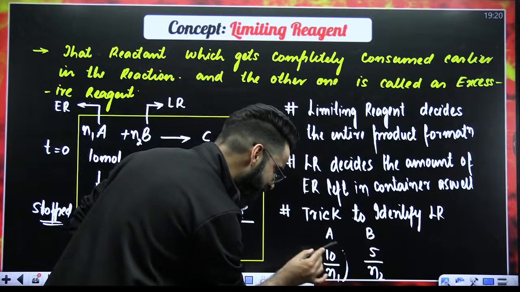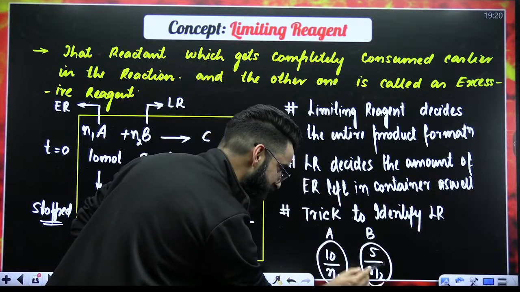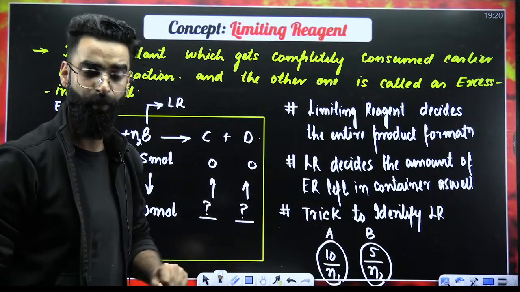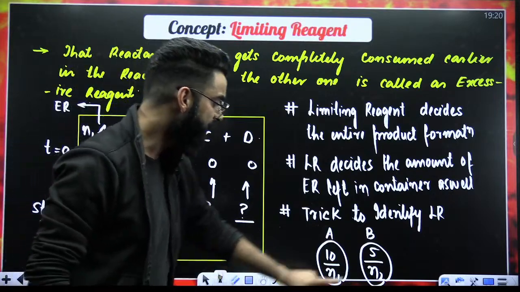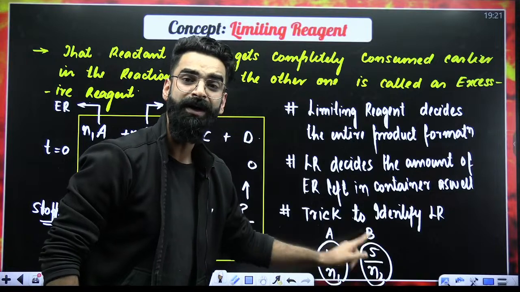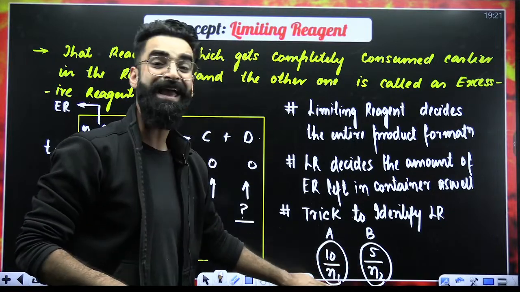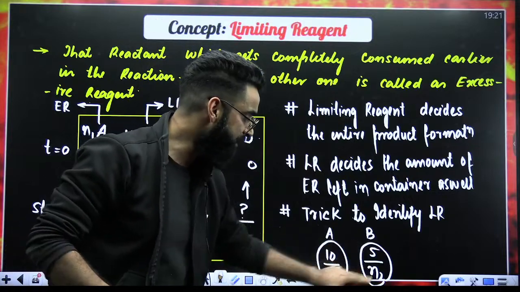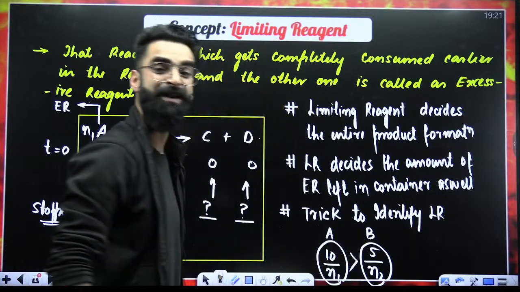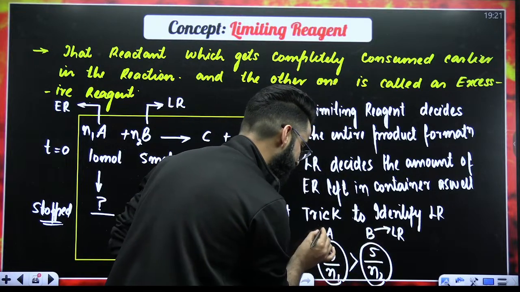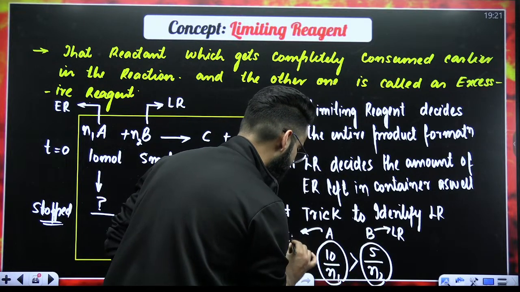Now, these are two terms. Among these two terms, the one which gets the lesser value, for example, if 5 by N2 is less than 10 by N1, then I will be calling this B as the limiting reagent and A automatically I'll be calling as the excessive reagent.